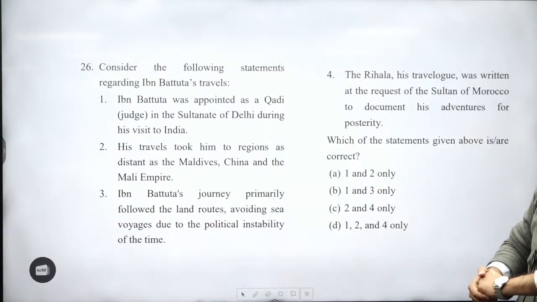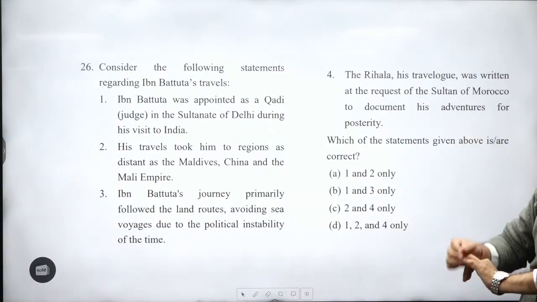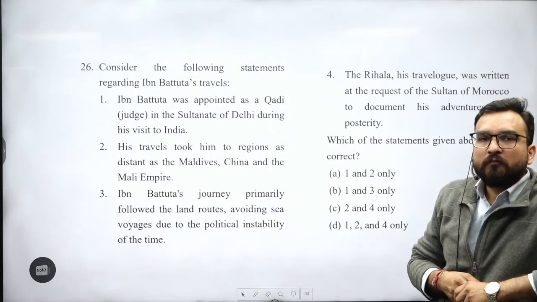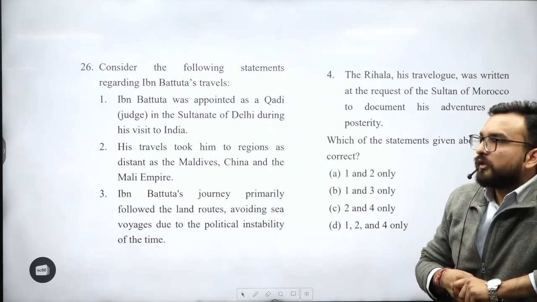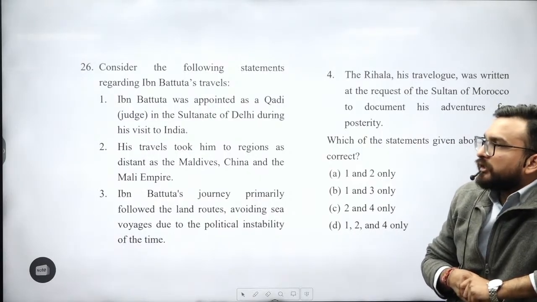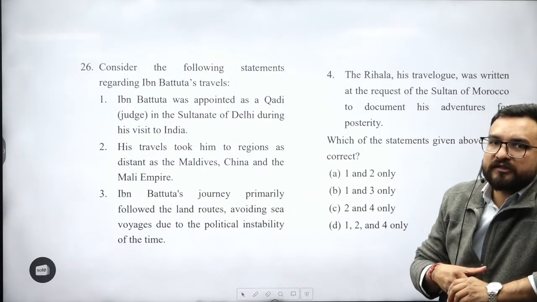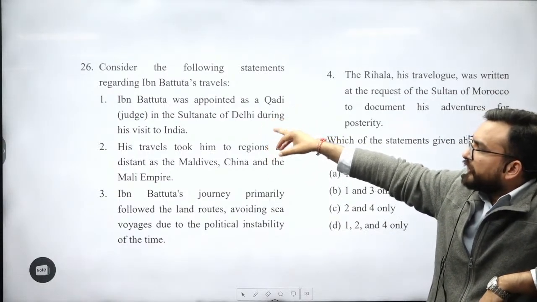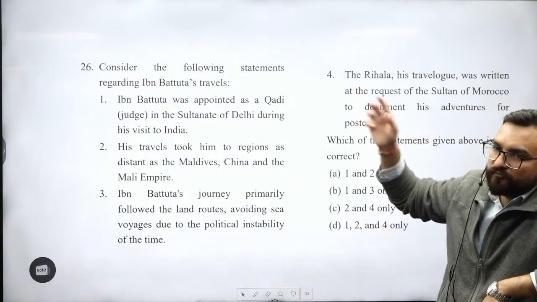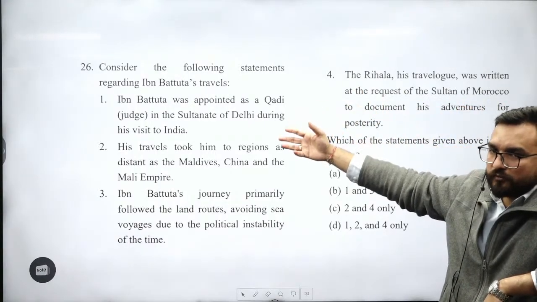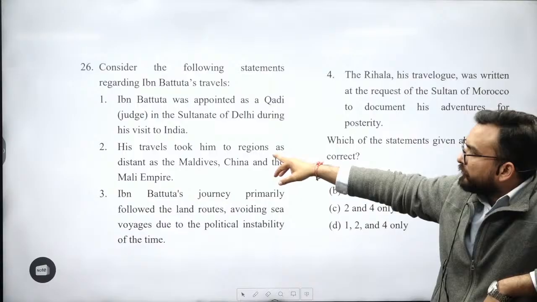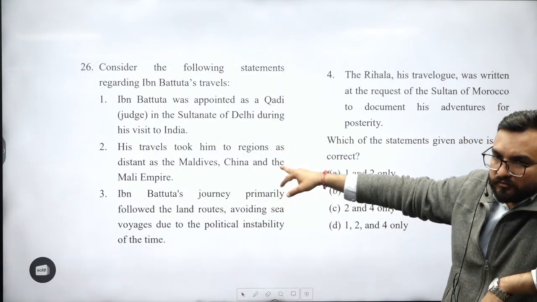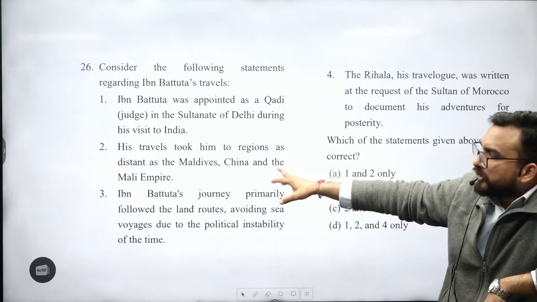26th, consider the following statements regarding Ibn Battuta's travel. Ibn Battuta traveled during the time frame of Muhammad bin Tughlaq, right? And Ibn Battuta gave his accounts in the book named Rihla. Ibn Battuta was appointed as a Qadi in the Sultanate of Delhi during his visit to India. This is right information. Those who don't know, add this information, guys. His travels took him to regions such as Maldives, China, and the Mali Empire. You might be confused, but this is also right.